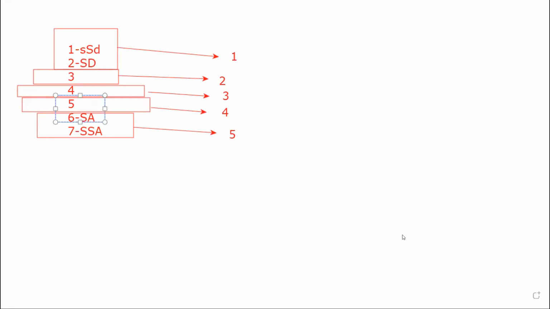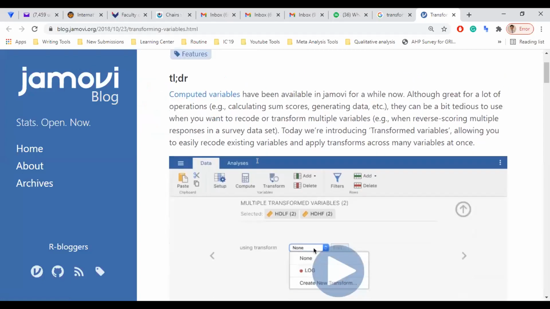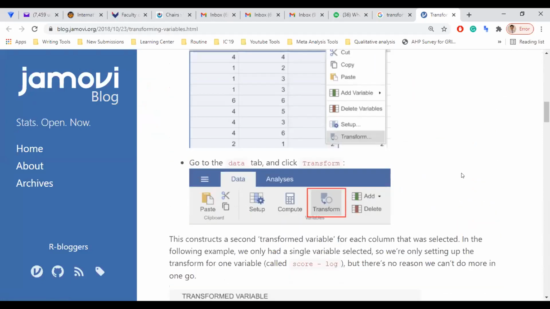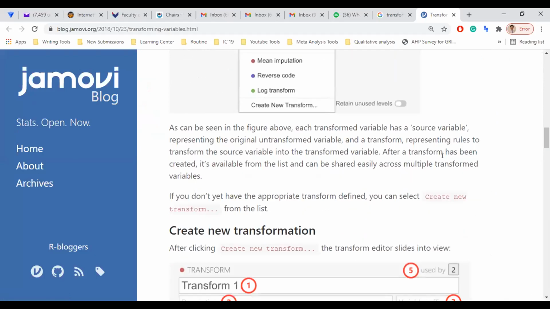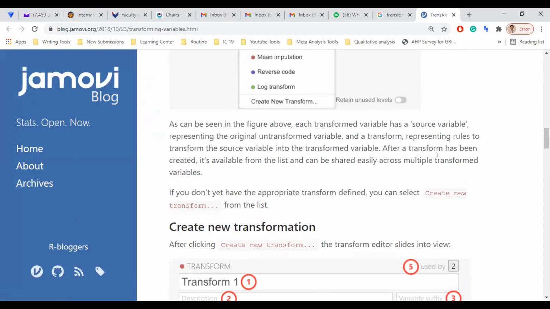So this transforming and recoding variable, yesterday I was missing this name, recoding. Transforming and recoding act when you want to convert one variable into another variable, and that too without any calculation on that particular part. There is a separate video on how to use transforming variables and how this could be used. You may want to use mean imputation, you may want to use reverse codes. This is the option here.